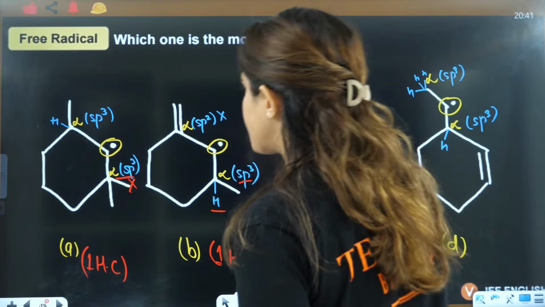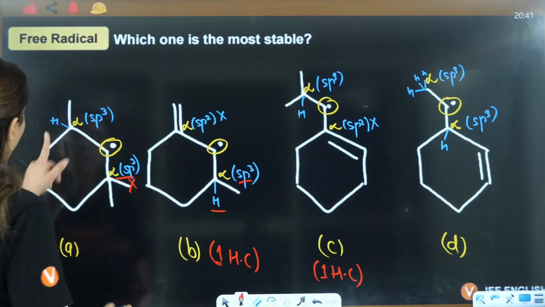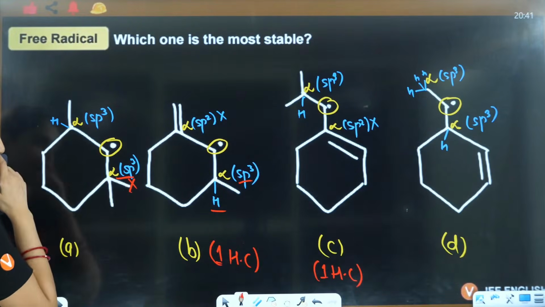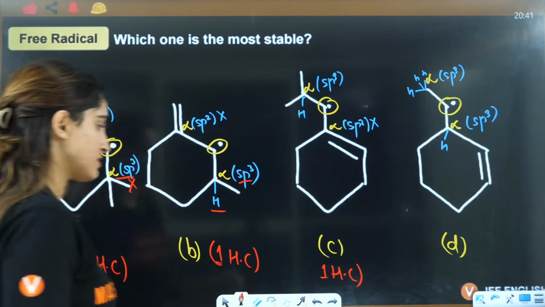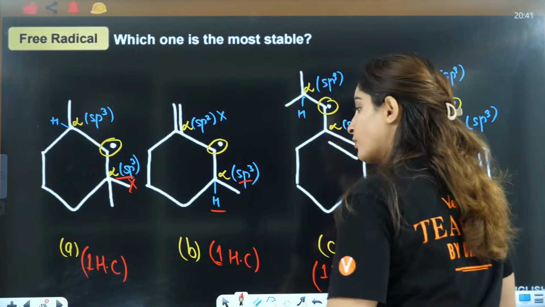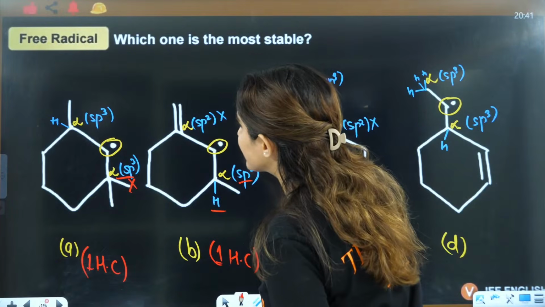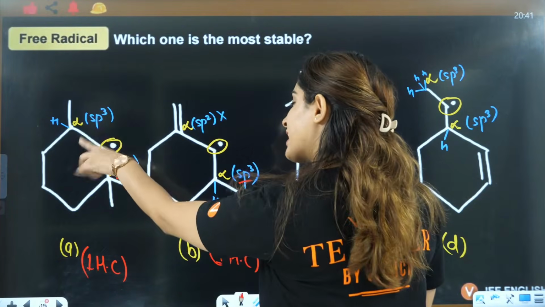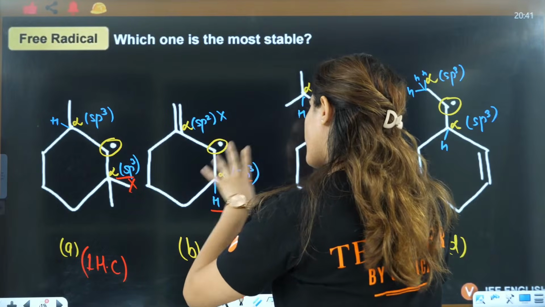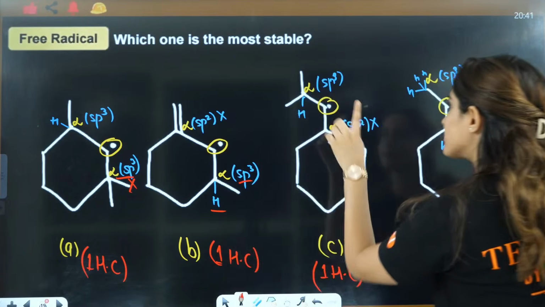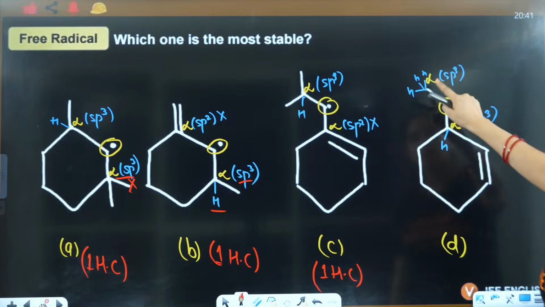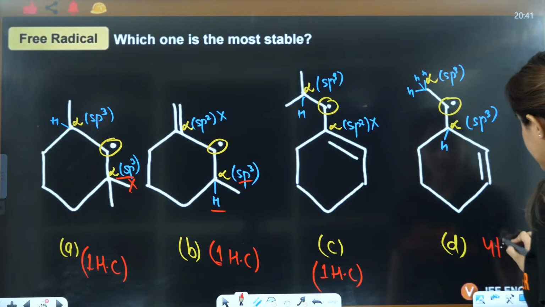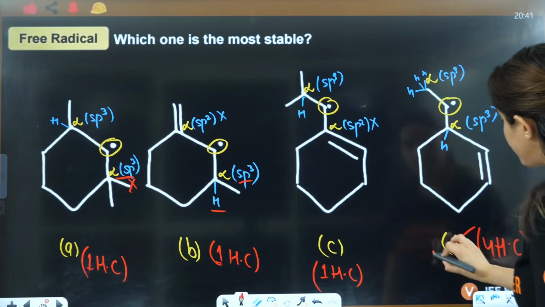Wait a minute, this will show 2 hyperconjugating structure. I forgot this one. One only it will show. Yes, one only it will show. All are saying 1, 1, 1, 1, is it? This is also showing one hyperconjugating structure. This is also one hyperconjugating structure. This is also showing one hyperconjugating structure. This one will be most stable because it is showing 3, 4 hyperconjugating structure. So this one will be most stable.